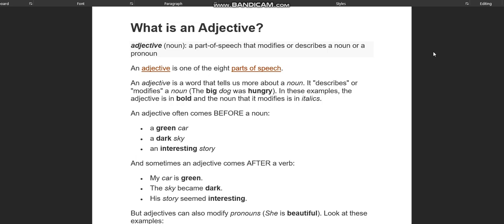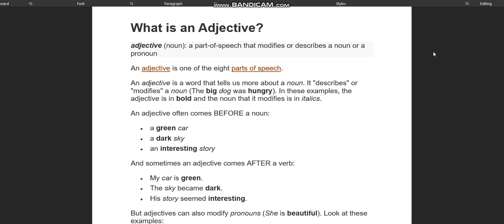Now, apart from this, students, if you have understood what adjectives are, we'll move towards the different types of adjectives. There are different kinds of adjective, like adjective of quality, adjective of quantity, adjective of number, demonstrative adjective, interrogative adjective, and possessive adjective. Now, what are adjectives of quality? Adjectives of quality show the quality of a noun: the shape of the noun, size of the noun, color of the noun, how the noun is. It represents the quality of a noun. Then it is known as an adjective of quality.